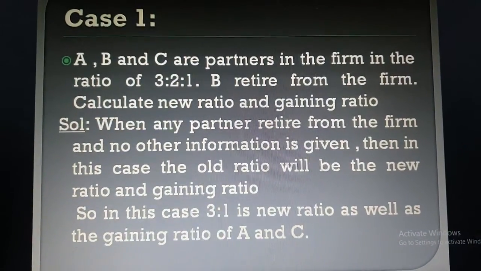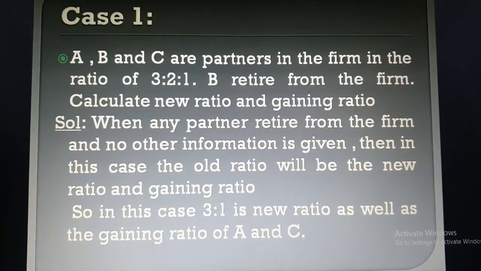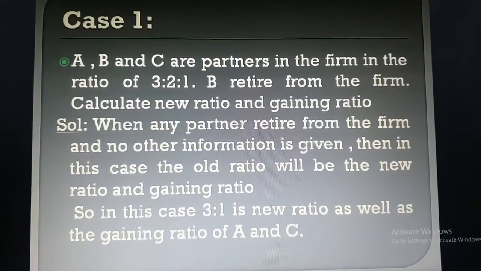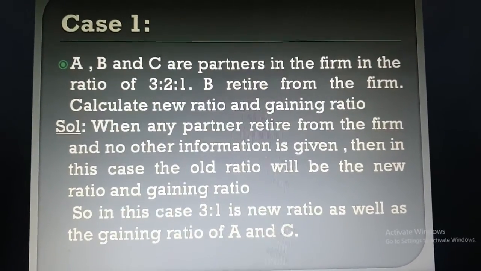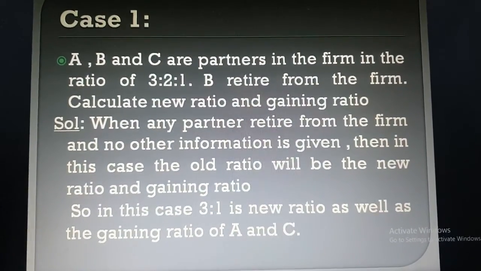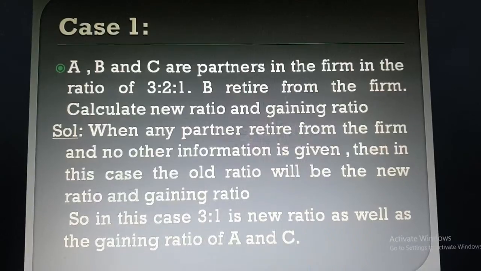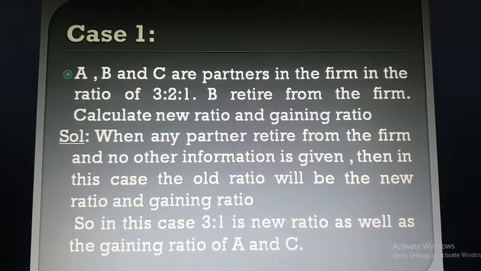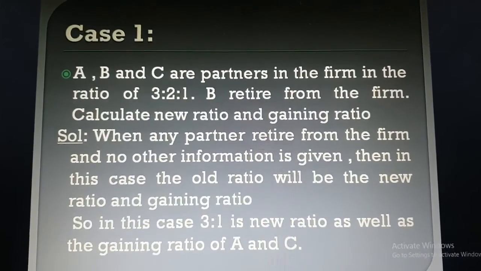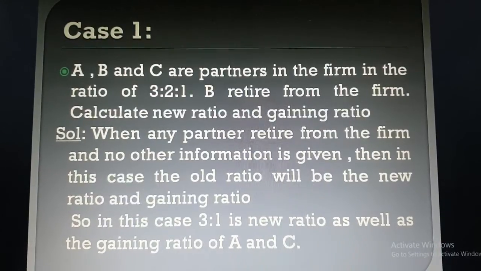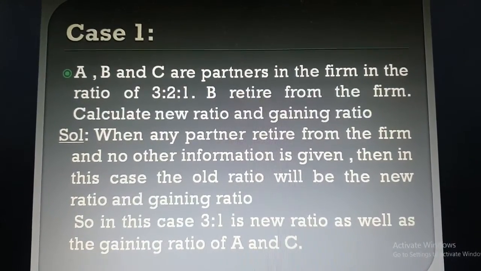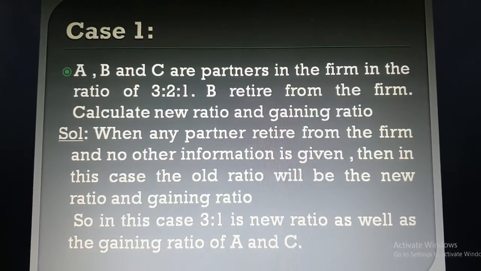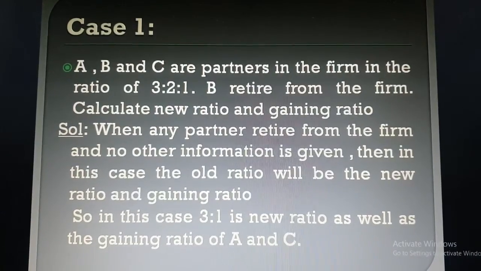Case number one. A, B, C are partners in the firm in the ratio of 3:1. B retired from the firm. Calculate new ratio and gaining ratio. In this question, B is retiring and nothing is given about to whom B is giving his share. It is not given who will get the share of B, A or C. So what will you do in this case? B has already retired from the firm, so the ratio of A and C is 3:1.